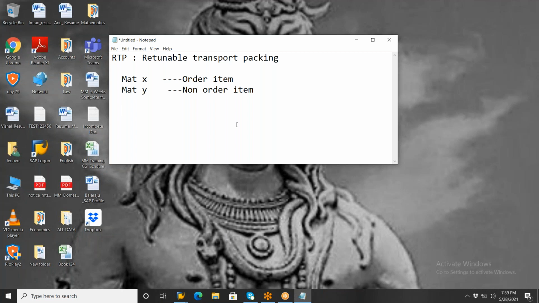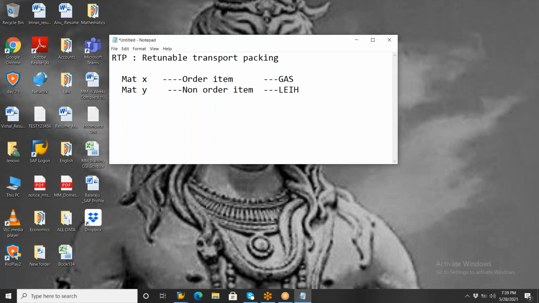This main order item you can create with any material type in SAP, whether it is raw material, semi-finished or finished material. Suppose I'm going to create some gas here. But this non-order item, also called RT packing material, which we again need to return to the vendor, you must create with the LEIH material type.